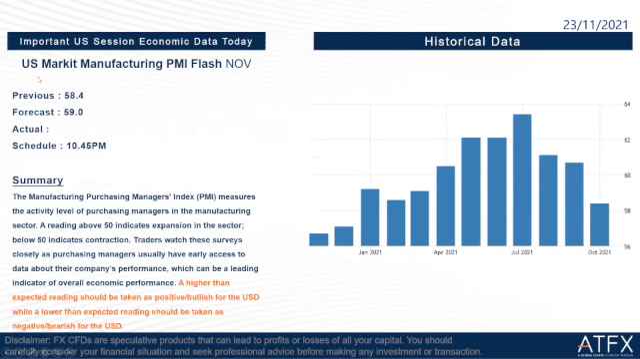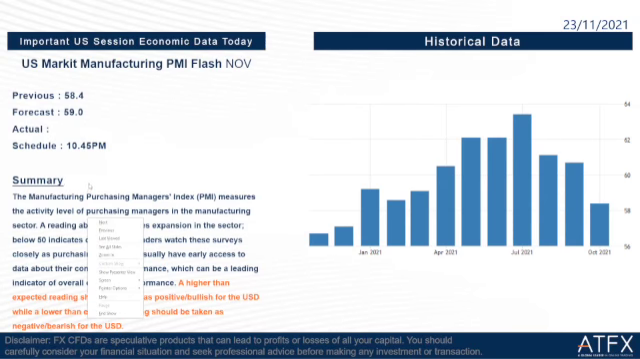And then the next one, which is the US market manufacturing PMI flash. This is the most important economic data tonight. Previous is 58.4, forecast is at 59, and the schedule is the same, at 10:45 tonight. If higher than expected, the reading should be taken as positive for the USD, while a lower than expected reading should be taken as negative for the USD.